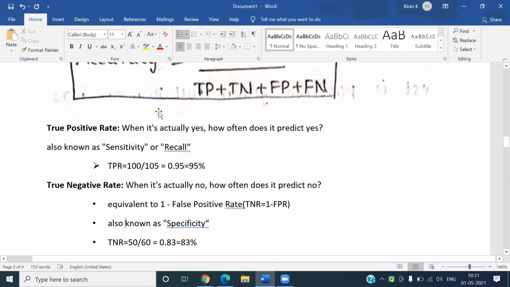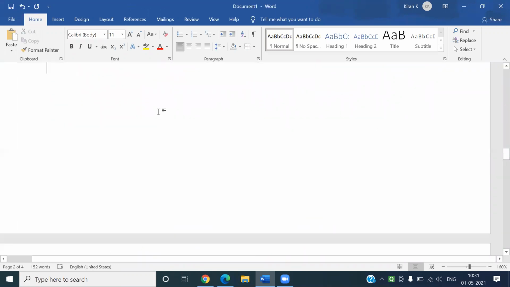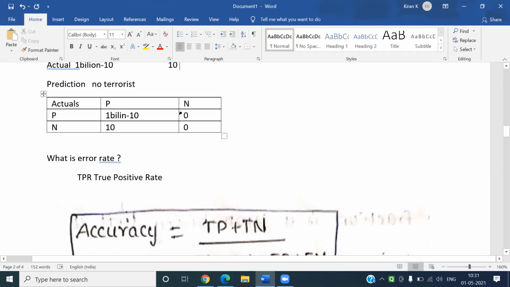This is called specificity. That is nothing but TNR is equal to 1 minus FPR.